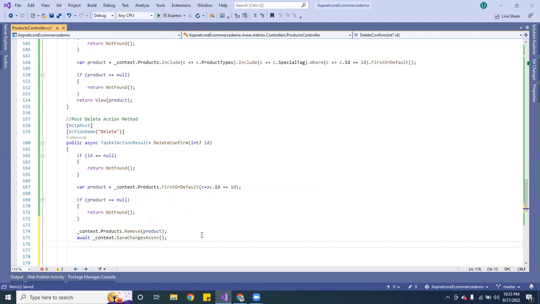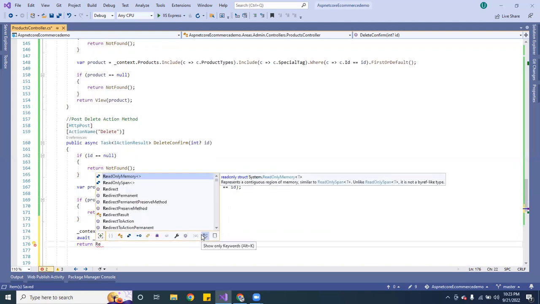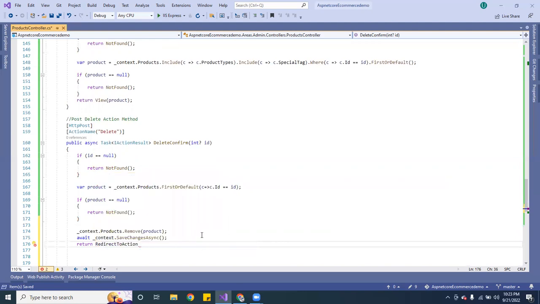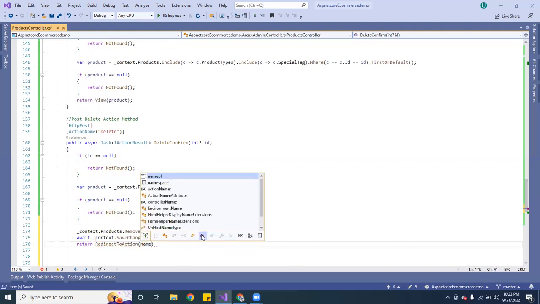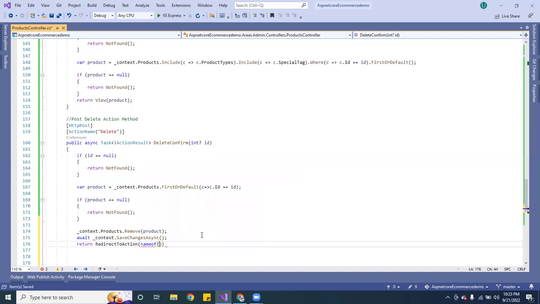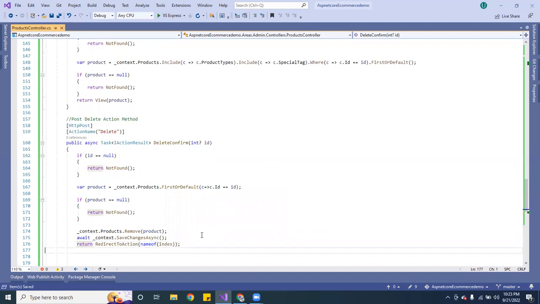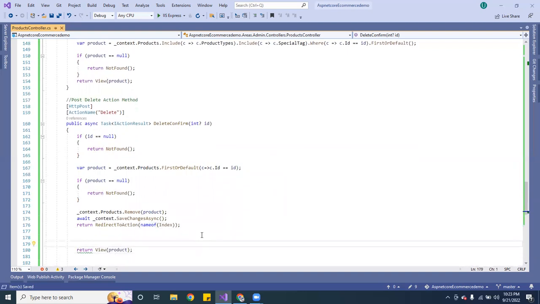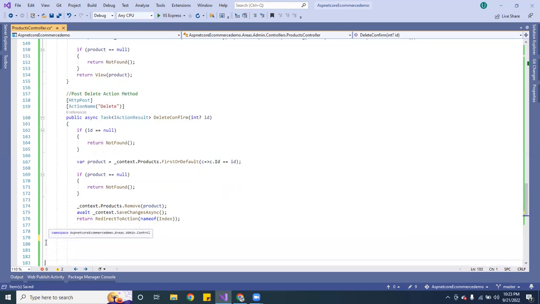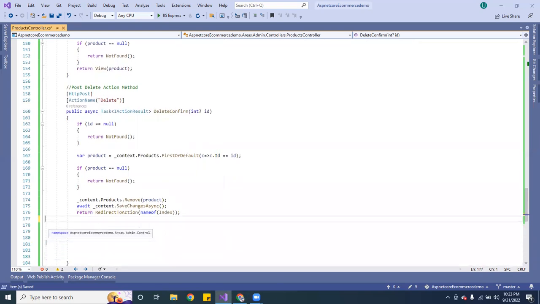And now you can actually do the return, and return is going to be redirect to action, and you want to do nameof, and you want to send them directly to the index page, that's the home page. And go ahead and delete this. All right, so that's that.